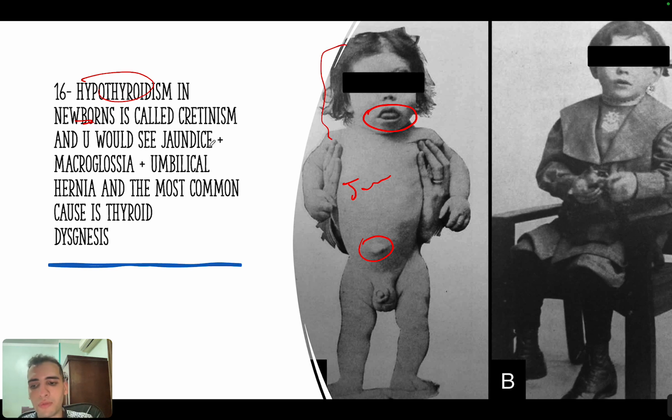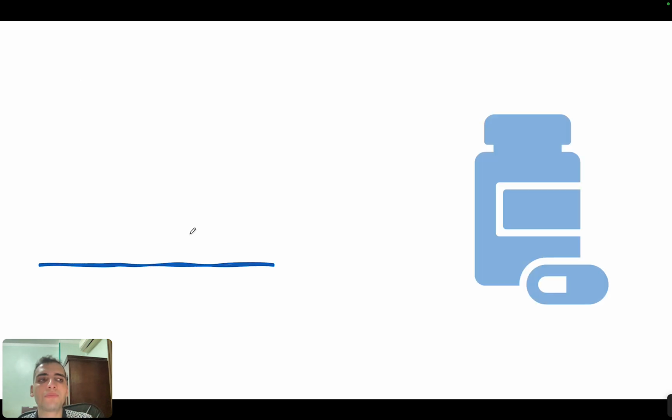This is different from what you see in hypothyroidism in adults, okay? And this would be called cretinism, okay? Jaundice, macroglossia, umbilical hernia. Now, the most common cause of hypothyroidism in kids is thyroid dysgenesis, meaning malformation or abnormal formation of the thyroid gland. Not hormone problems, but the thyroid tissue itself has not been formed well, okay?